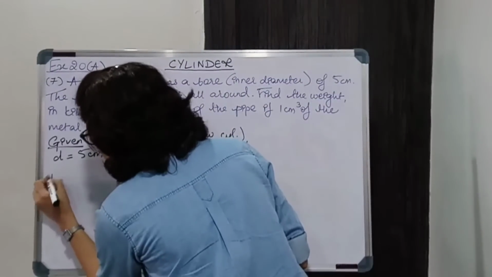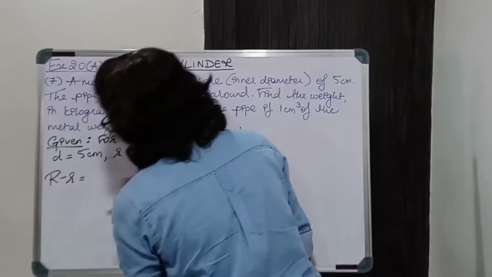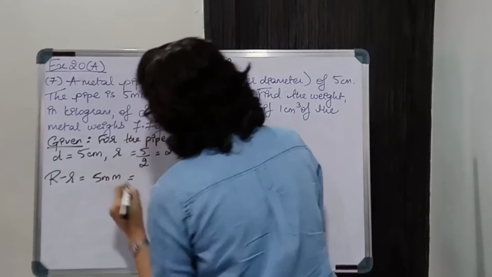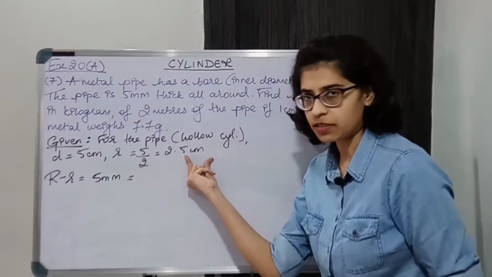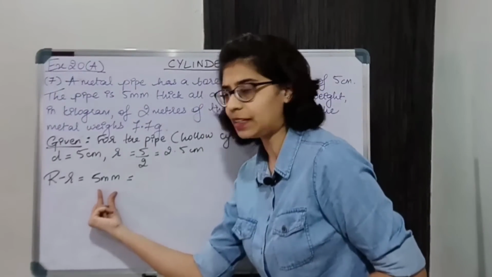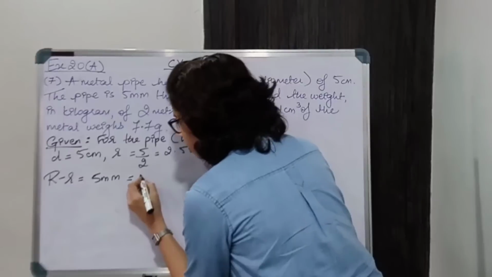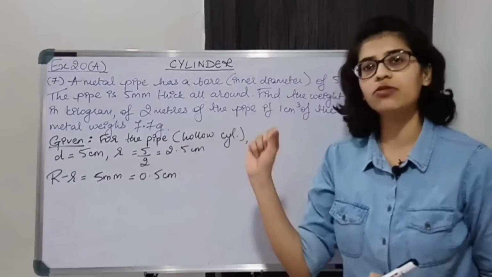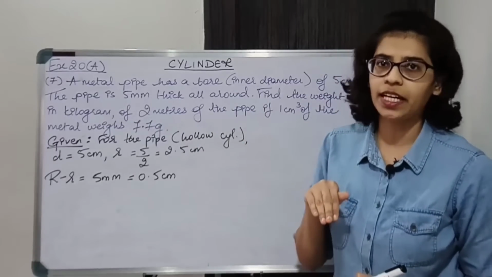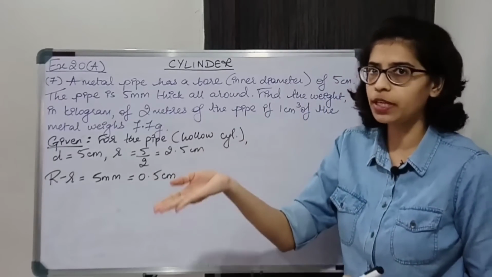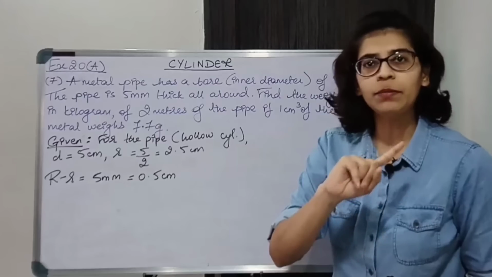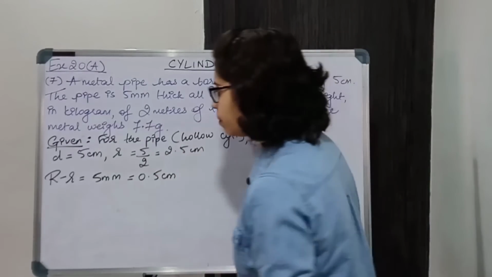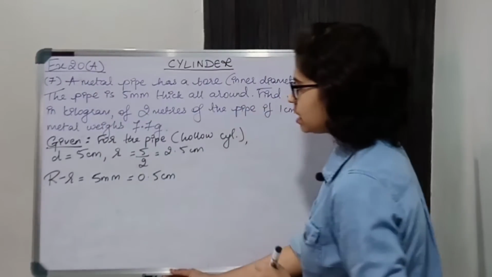So R minus r is equal to 5 mm. Now we have this in centimeter, so let us convert this also into centimeter. So this will become 0.5 centimeter. Millimeter to centimeter you divide by 10. From smaller unit to bigger unit, and we know 10 millimeter is equal to 1 centimeter. So we are dividing by 10. So this is the thickness.